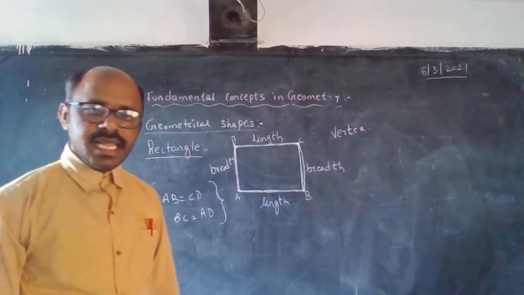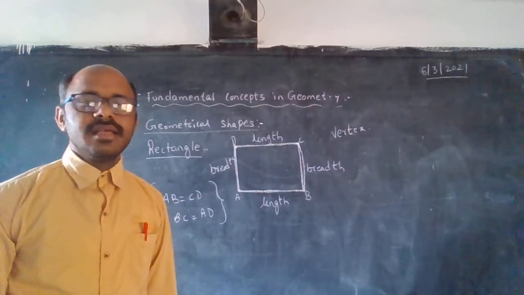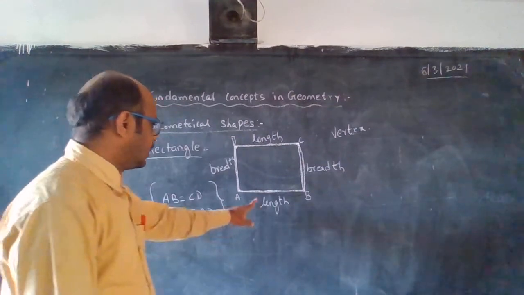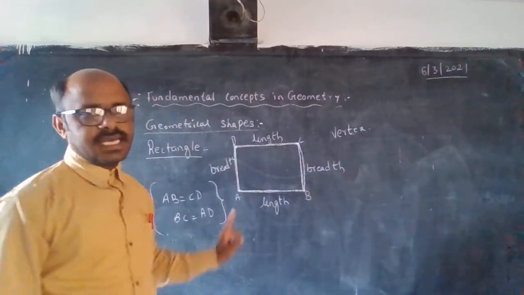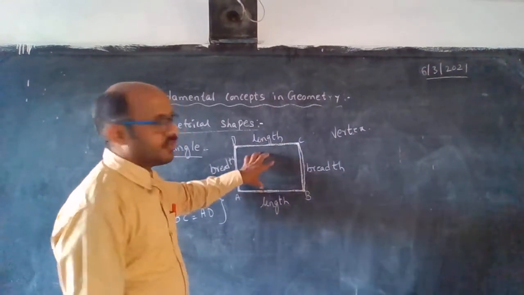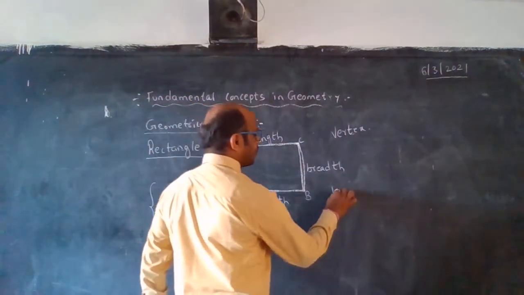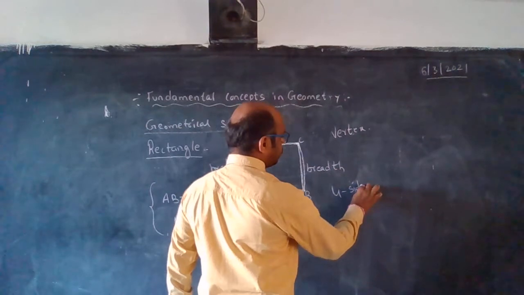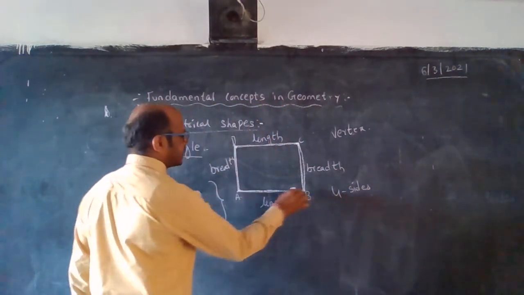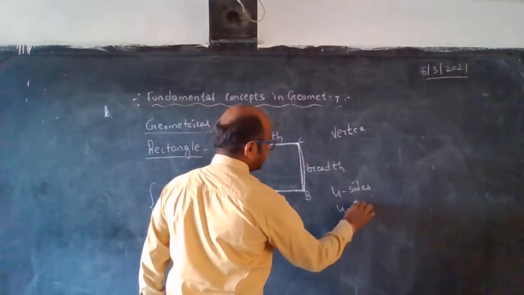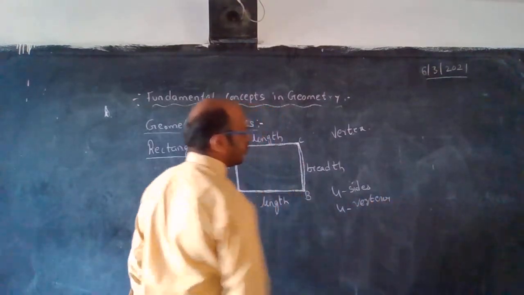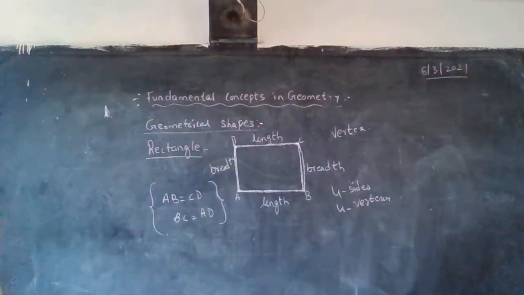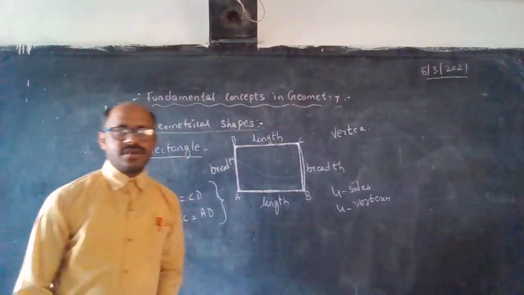That is length and breadth: 2 breadths are equal, 2 lengths are equal. A rectangle has how many sides? 4 sides. How many vertices are there? 4 vertices. 4 sides, 4 vertices.